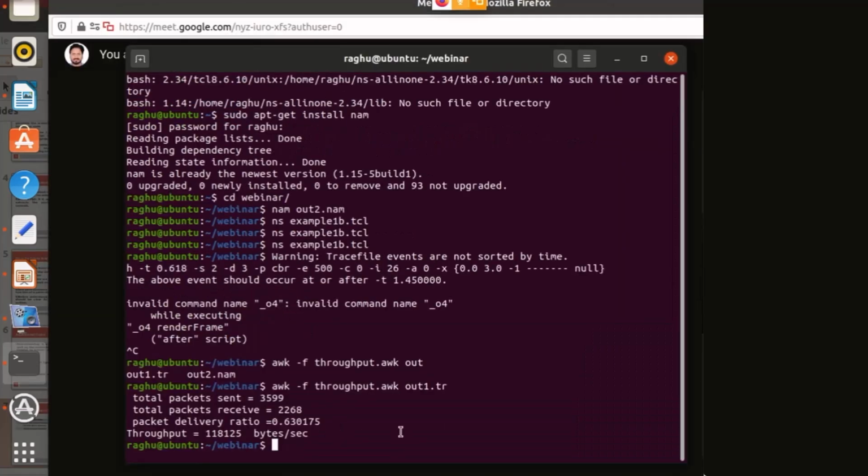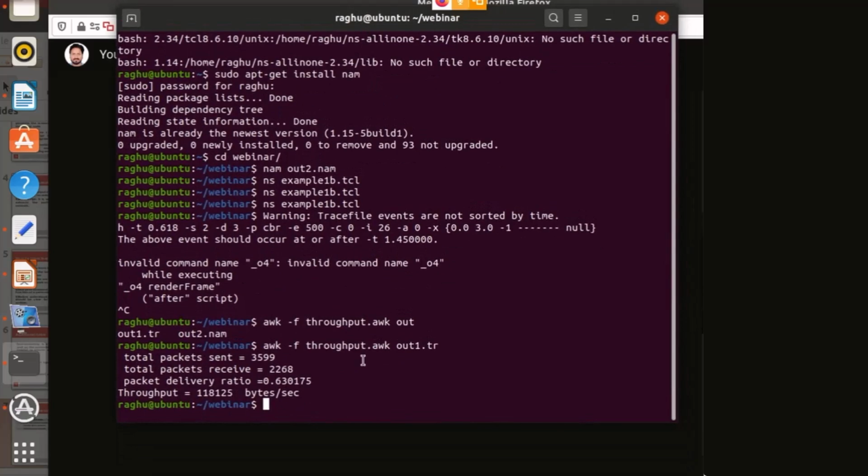Now I will explain the command. AWK -f is fixed, there is no change in that. AWK space -f is always fixed. I will share the PPT as well as the lecture recording. I hope the lecture is being recorded, and I hope there will not be any problem with that. So AWK space -f is always fixed, we should not change it. The only change is in the names of these files.